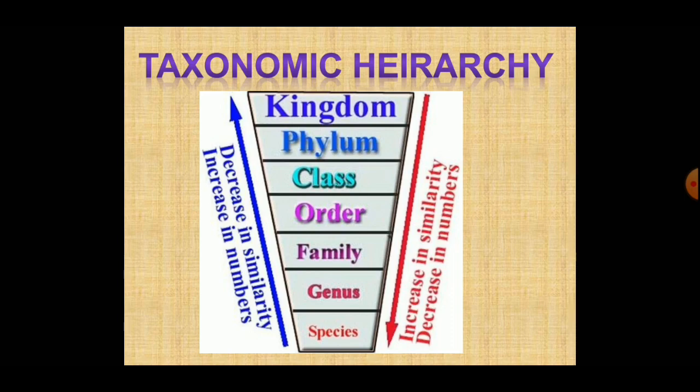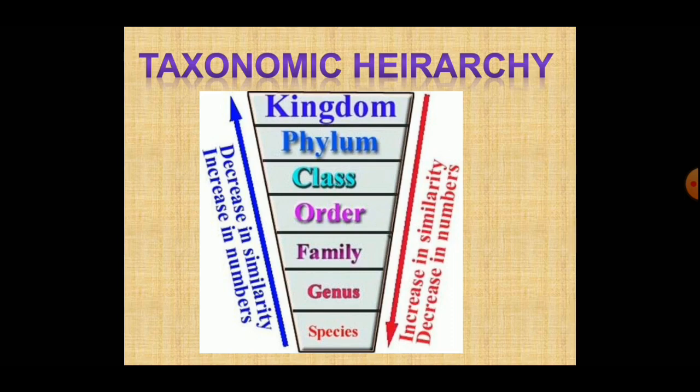Similarly, the closely resembling families are placed in a bigger group called order. The orders which show similarities are placed in another big taxon called class. The closely resembling classes are placed in a group called phylum.